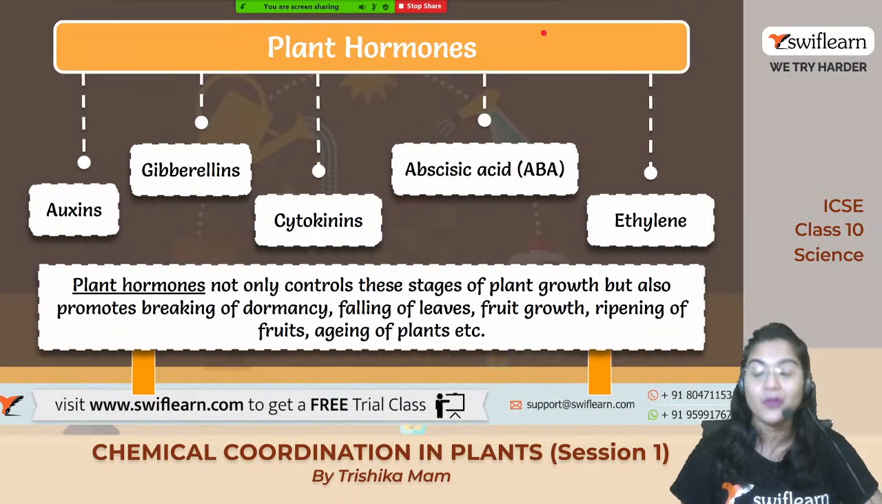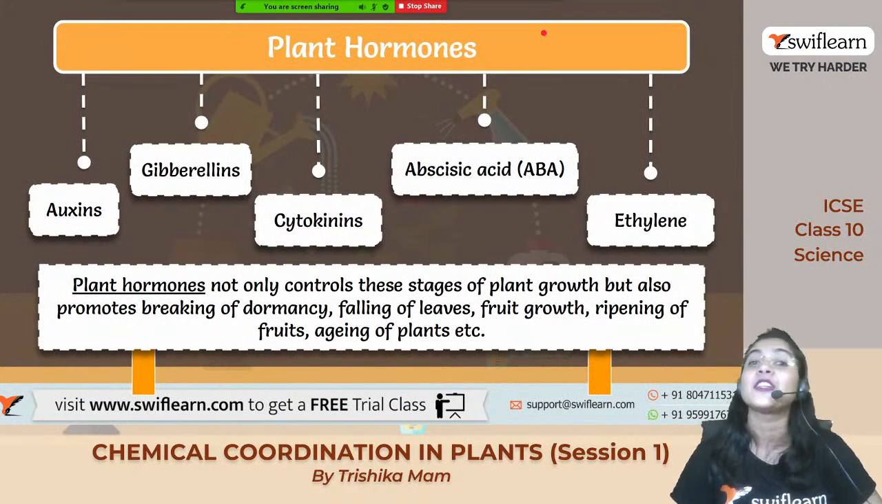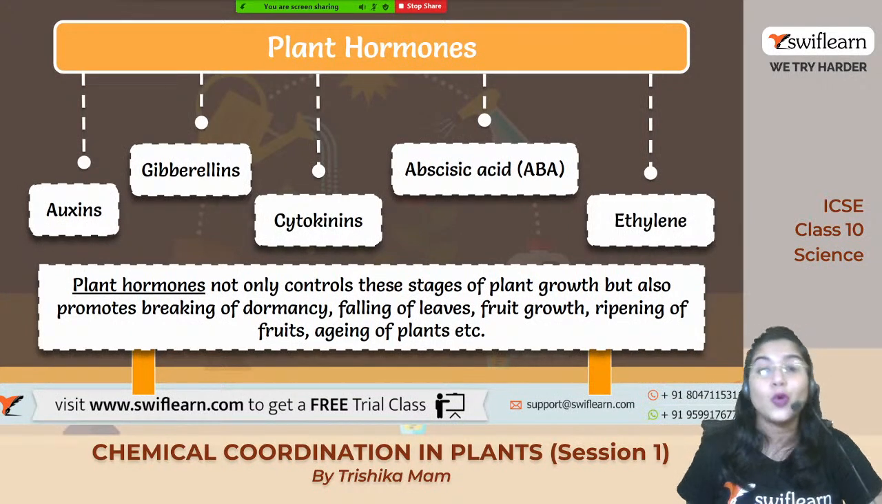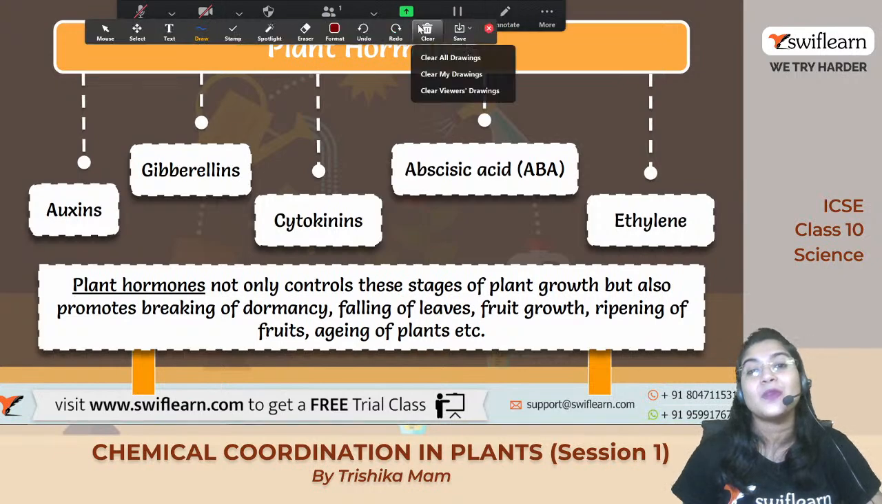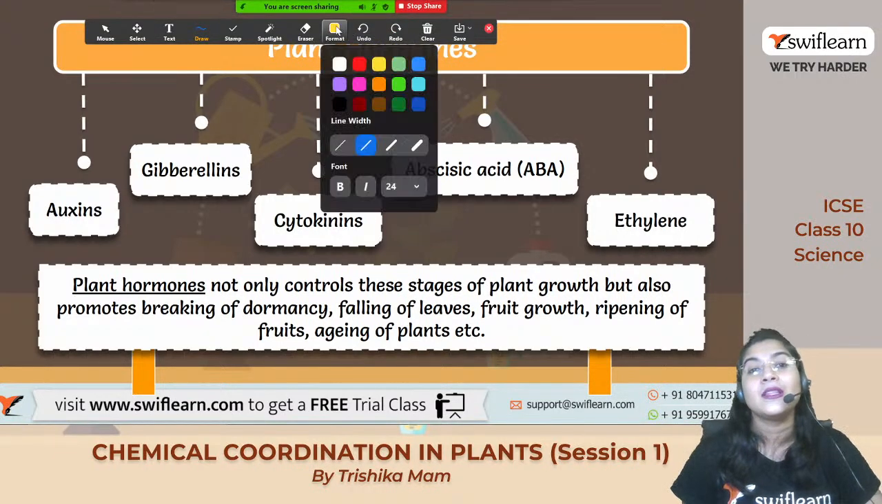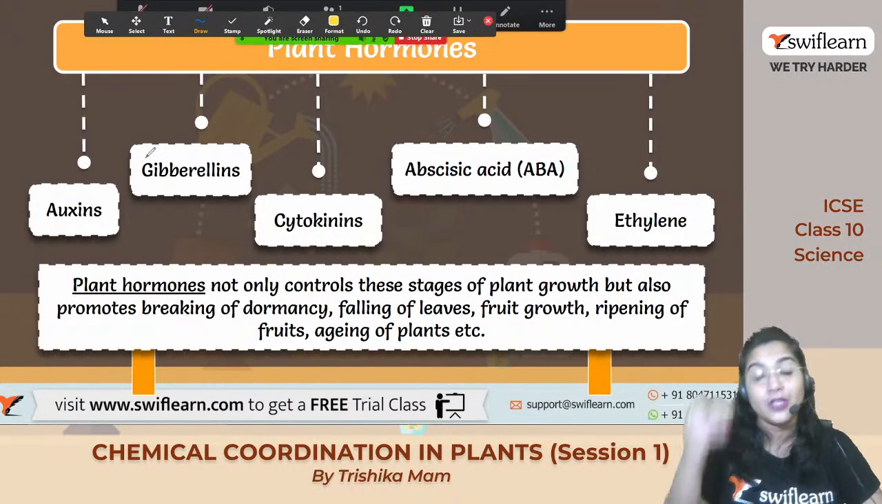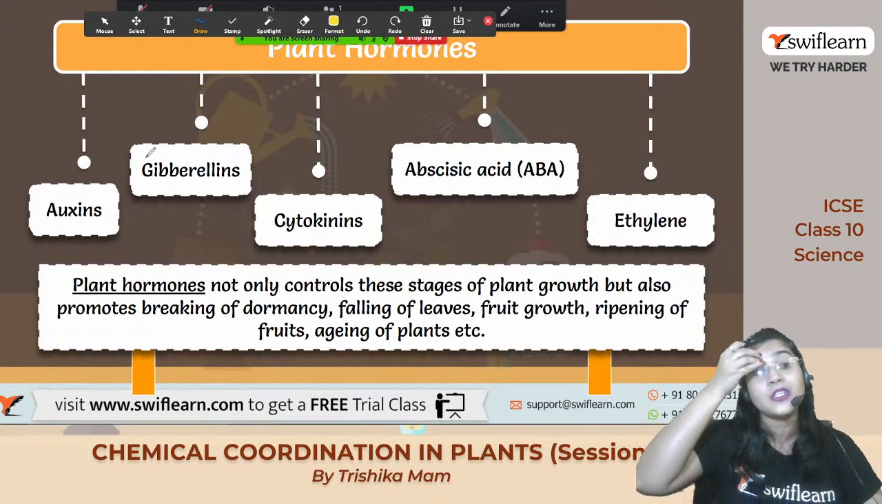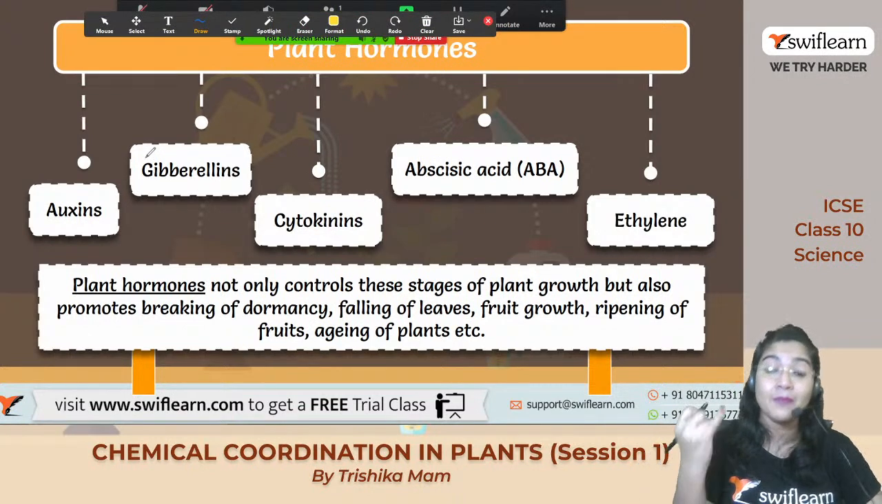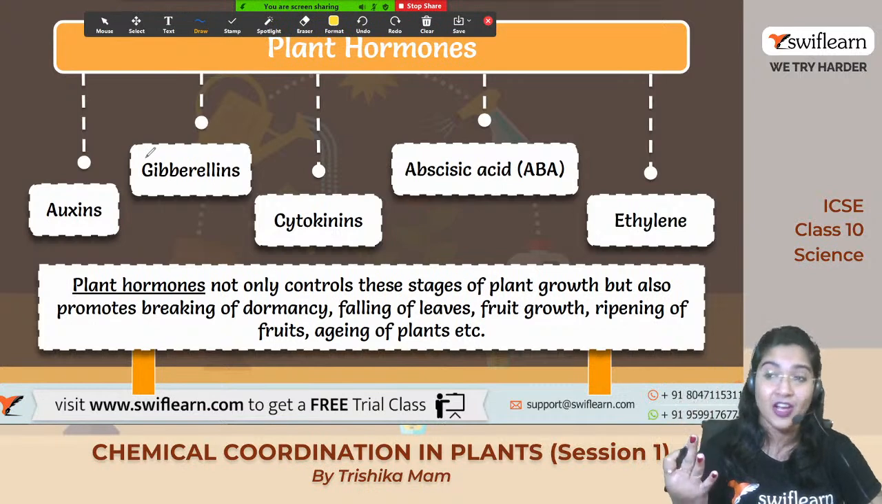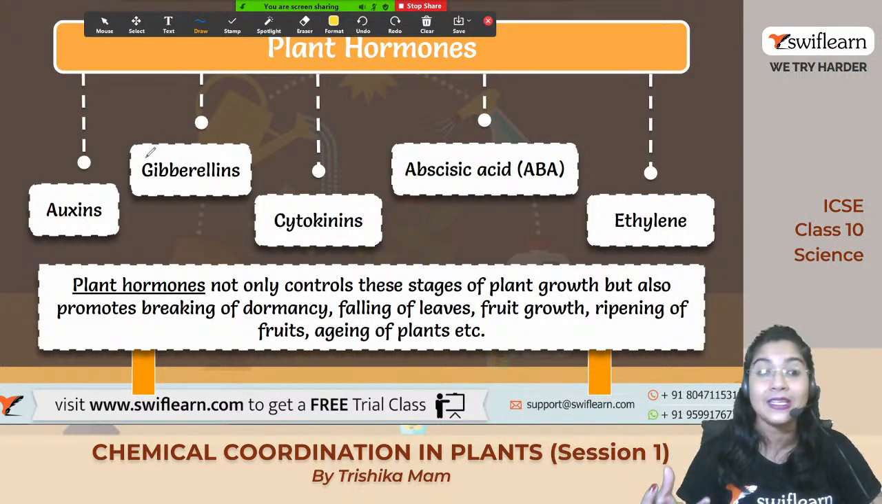So now we will study about the different plant hormones. Before going to the plant hormones, let me tell you the main three plant hormones which are very important for your syllabus to remember: the name, location and function. Okay, the location from where it is secreted, or where it is basically present. And the second thing you have to remember is the function.